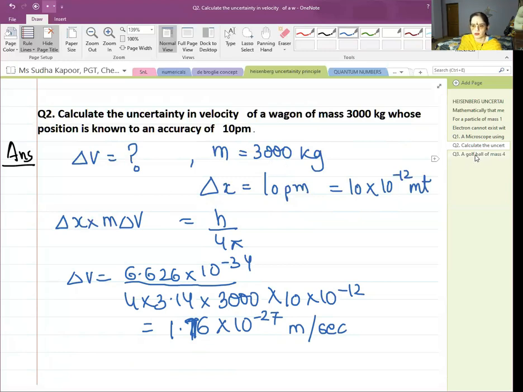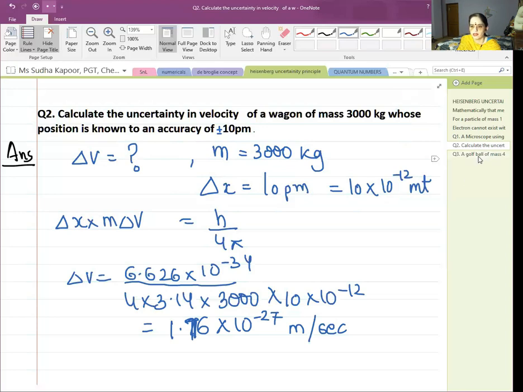Now coming to the other question, a golf ball. When we are talking about the accuracy of 10 picometer, it means plus minus 10, both things, because it is the uncertainty, so it is considered in plus minus 10 picometer. But when we are doing the calculation part, it is necessary to keep delta X as 10 picometer and convert it simultaneously into meter also.